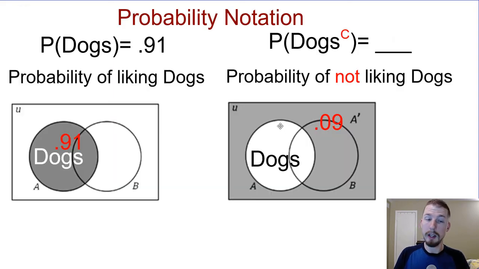All right, probability notation and Venn diagram. Good stuff. Make sure we get a solid foundation of this. So let's say the probability that you like dogs is 91%. In the Venn diagram, we've got dogs here. I'm supposing this one is cats. And the outside that does not like cats or dogs is going to be all the sad people who don't like animals.